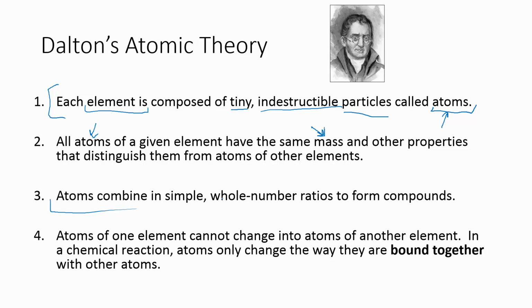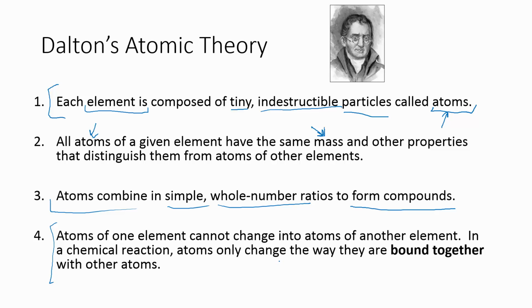We also have the part of the theory that says that atoms combine in simple whole number ratios to form compounds. That's just saying we're never going to have like 1.5 oxygen atoms, because atoms don't split neatly in half like that. There's the base unit. You have to add individual whole amounts of them. And that atoms of one element don't change into atoms of another element. Okay? Not at least through regular chemical reactions. So in a chemical reaction, all they actually do is change how they're attached.